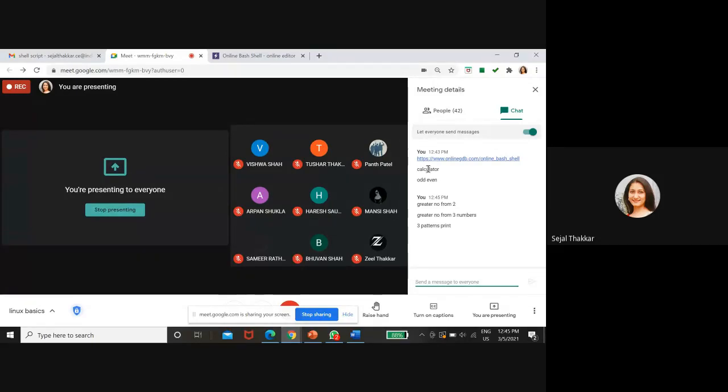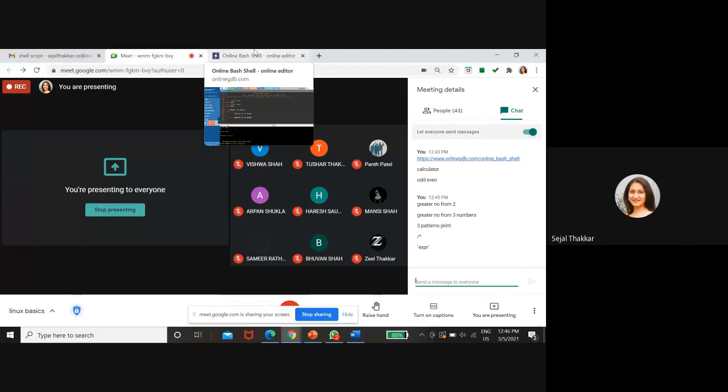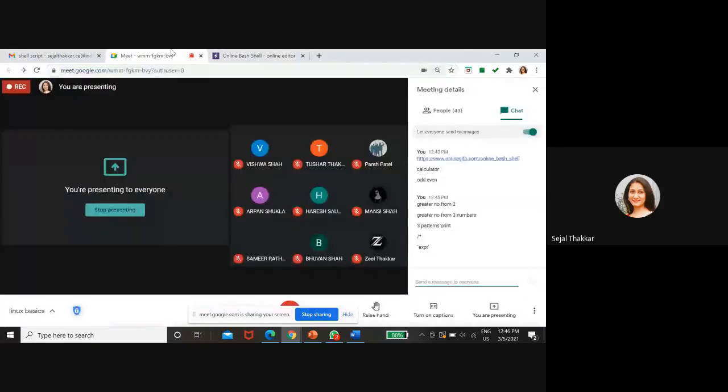Guys, आपको कितने प्रोग्राम्स करने हैं? Simple calculator: addition, subtraction, multiplication and division. Here the multiplication symbol is something different. This one is the multiplication symbol, not only star, right? Remaining symbols are same, and उसमें आपको EXPR use करना है. Whenever you are doing any calculation, you have to use the symbol EXPR in this, with single quotes. Simple, these are really very simple things. You just try, you will definitely make it, right?